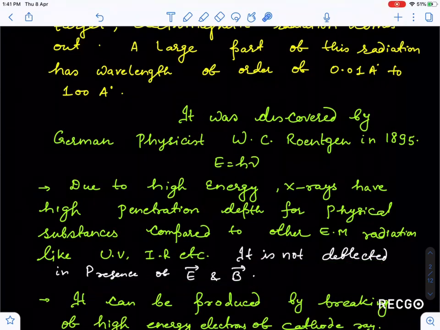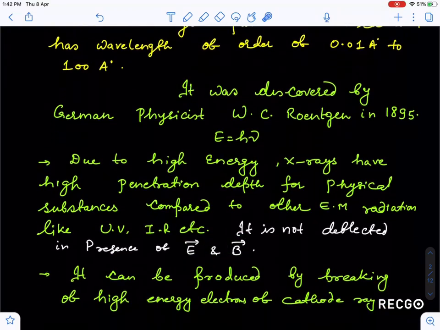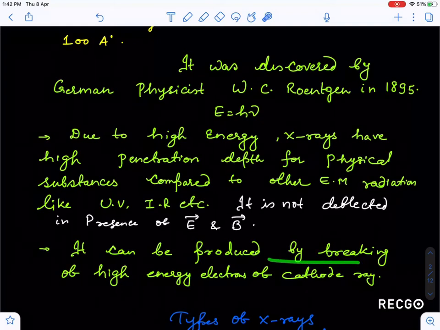It is not deflected in the presence of electric and magnetic field. Why, guys? It is an electromagnetic wave actually. From Planck's equation, you know that Planck said X-ray is a form of photons. So photons, basically, I can say, are massless particles. A photon is assumed to be massless, so if it has no mass, how can it be deflected by electric and magnetic field? So it cannot be deflected in the presence of electric and magnetic field.